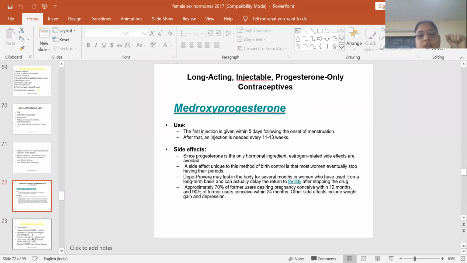Now, depot medroxyprogesterone acetate, this is the hormonal ingredient. This is the injectable progesterone-only contraceptive, and this is long acting. Its side effect is that it can delay the return to fertility after stopping the drug.